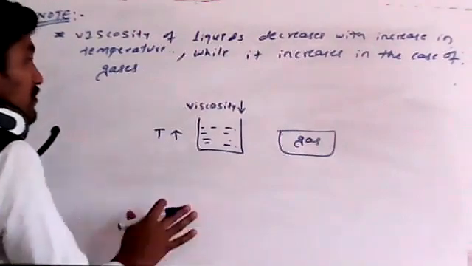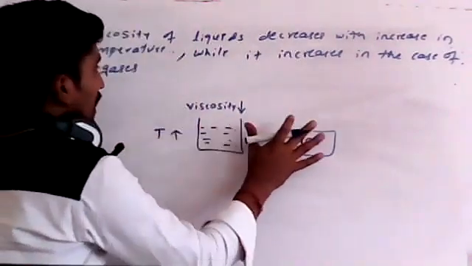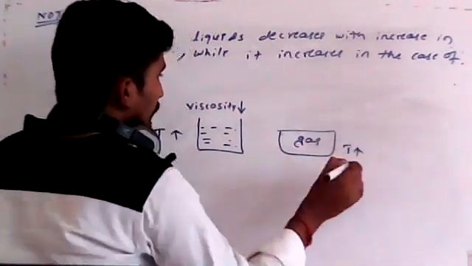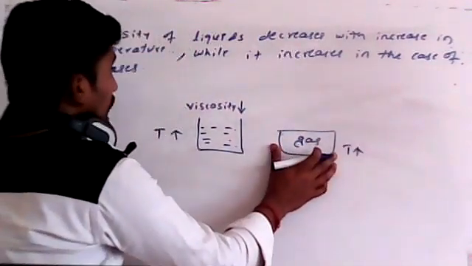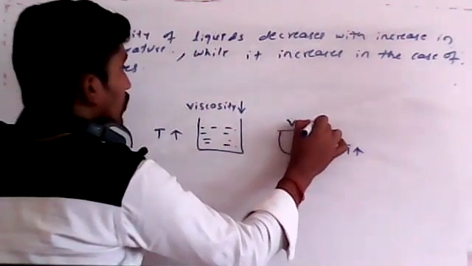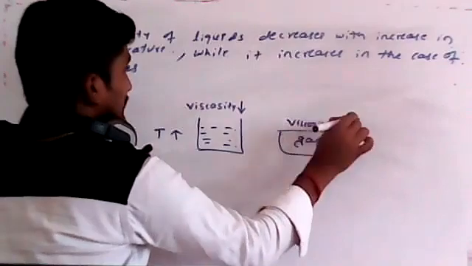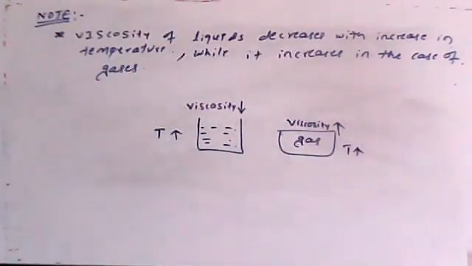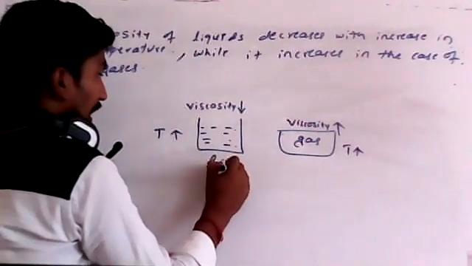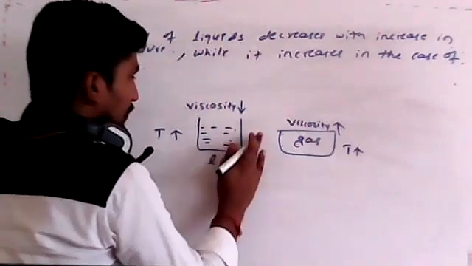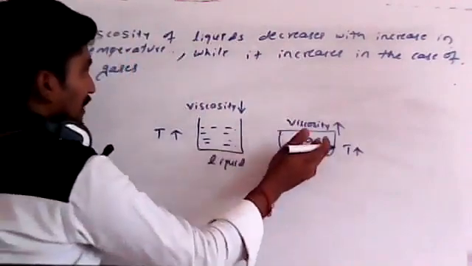But if you consider the same scenario in a gas, as we increase the temperature, its viscosity will not decrease. Instead, viscosity will increase. Remember, this is the main difference between a liquid and a gas.